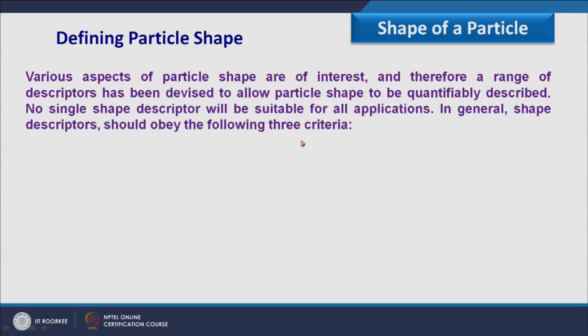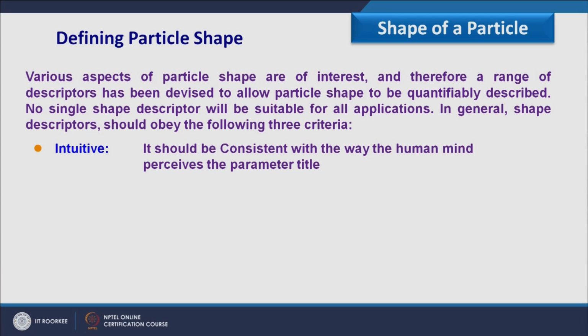However, it is very easy in comparison to measuring the size of a particle, because when we equate the size of a particle to some parameter, to some property it has, we can calculate the equivalent diameter of a particle, but how can we define the shape of it? So various aspects of particle shape are of interest, and therefore a range of descriptors has been devised to allow particle shape to be quantifiably described.